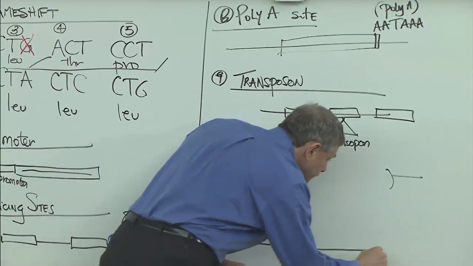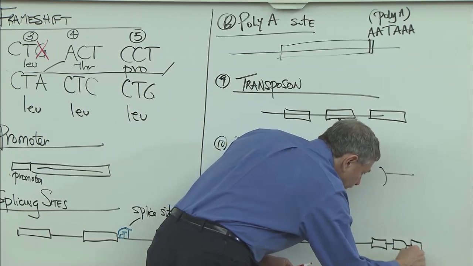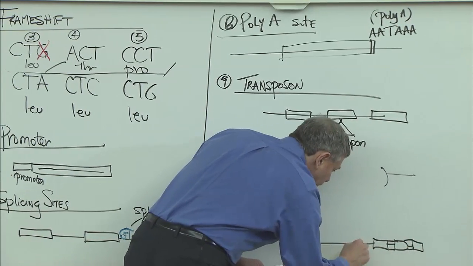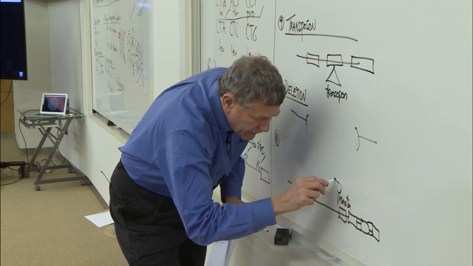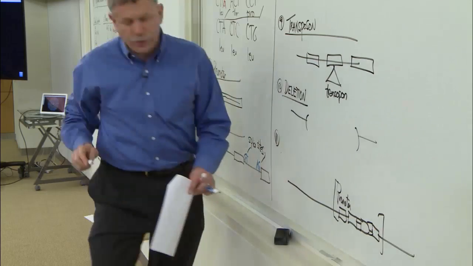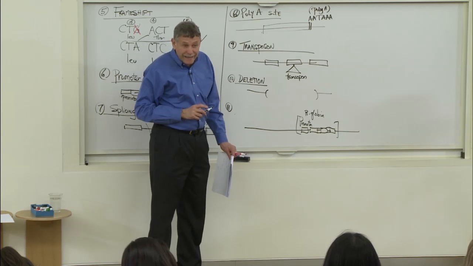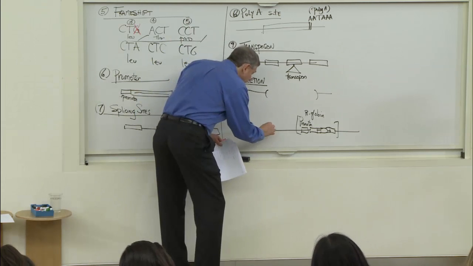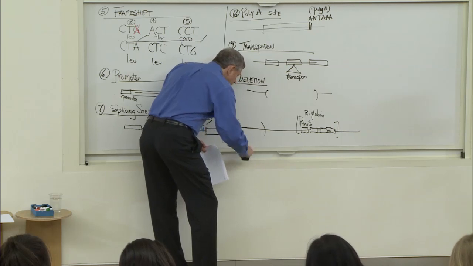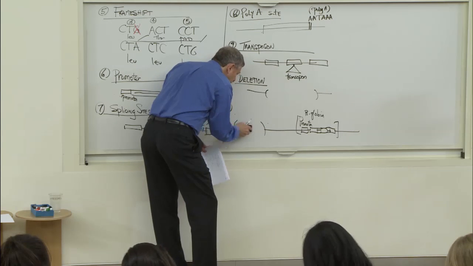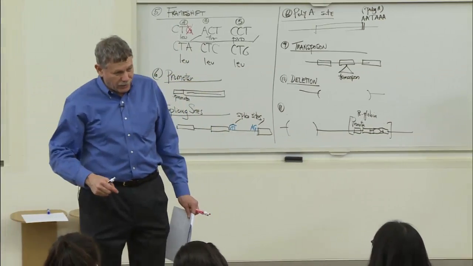Here's my gene. It's got its 3 exons. Put the exons there. It's got its promoter over here. Everything I've told you about is sitting here, and none of it is touched. That's beta globin. But because thalassemia patients have been studied at great length, people found a deletion that takes out a whole lot of DNA far away from the beta globin gene.